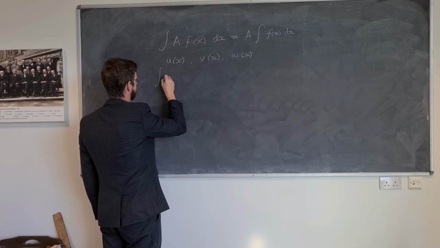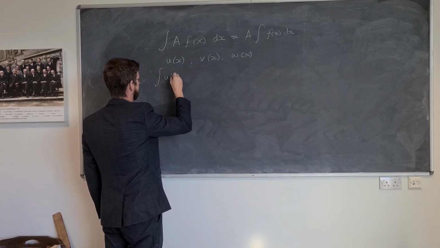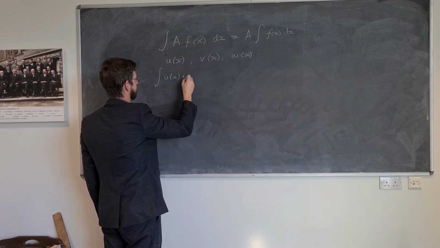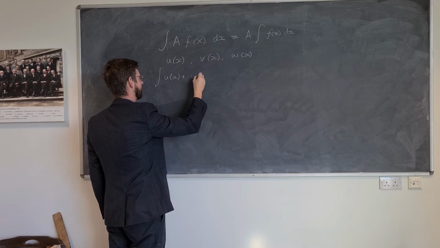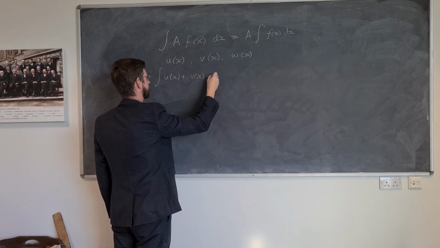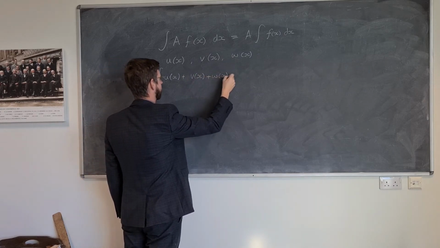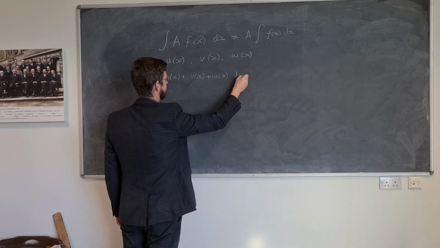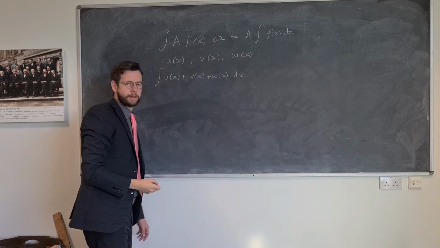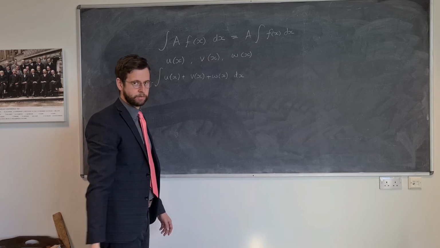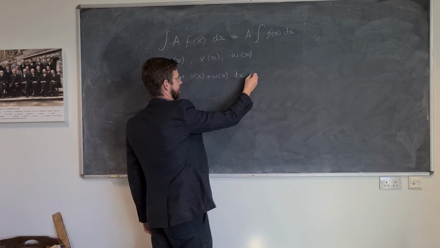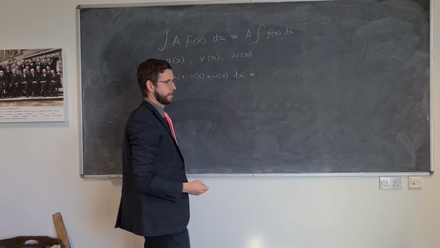The integral of u of x plus v of x plus w of x dx. And now what we can do, and golden rule number 2, is we can split this into multiple integrals.